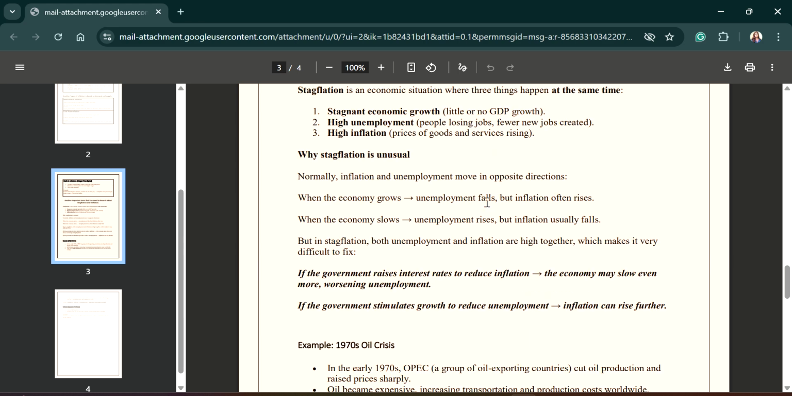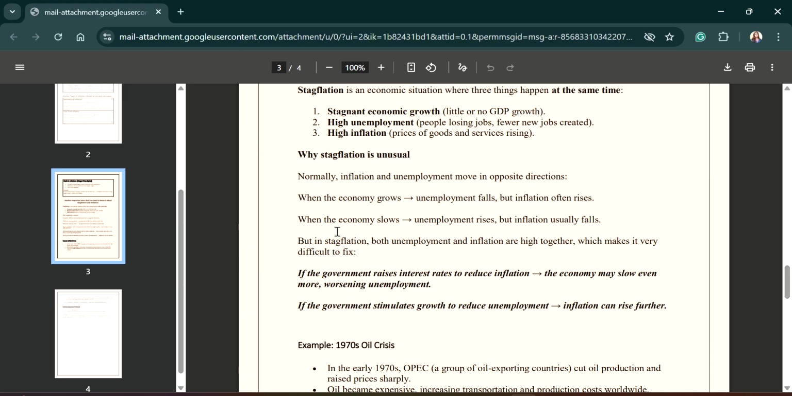Stagflation is generally considered to be unusual. Why? Because inflation and unemployment are moving in the same direction. In normal conditions, inflation and unemployment move in opposite directions. But in stagflation, the opposite is the case. So in case of stagflation, both unemployment and inflation are higher, which makes the task of the government very difficult to fix this situation.